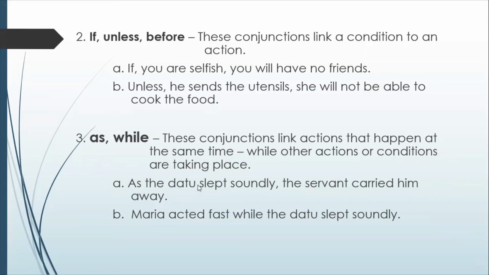So as is used with two actions together. Letter B, Maria acted fast while the Datu slept soundly. As you can see, there are still two actions here. Maria acted fast and then the Datu slept soundly.